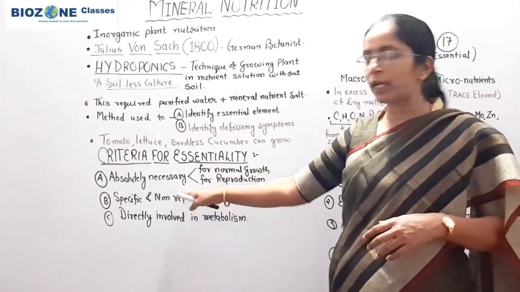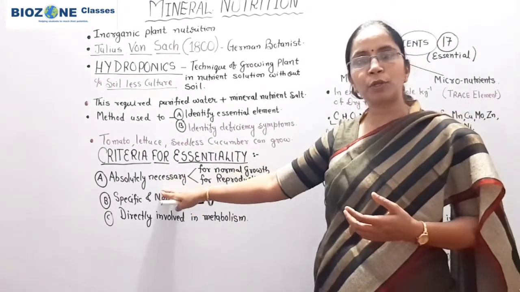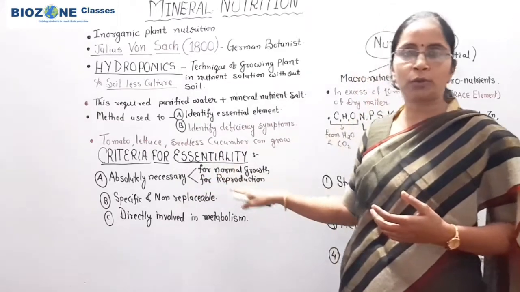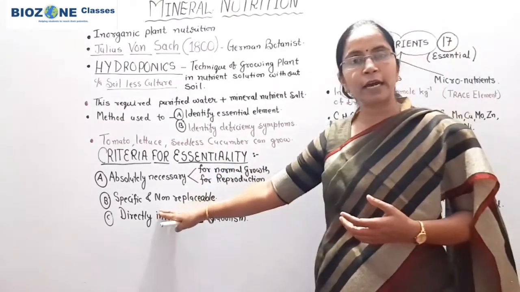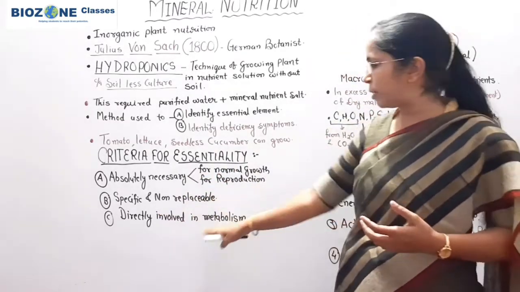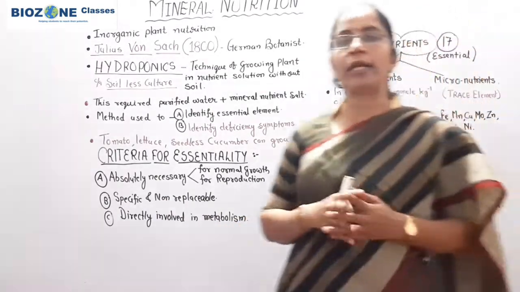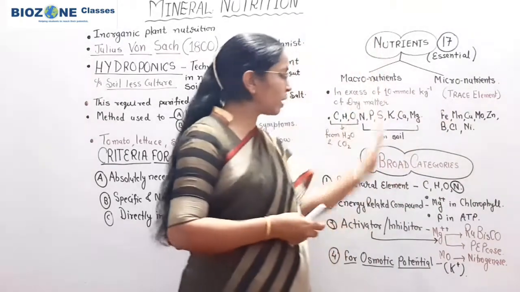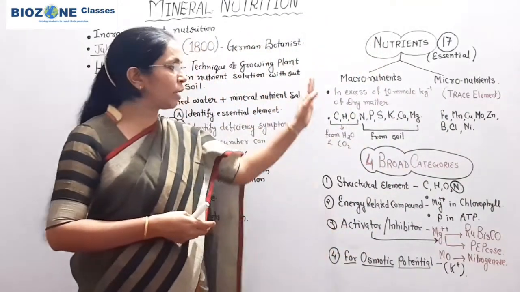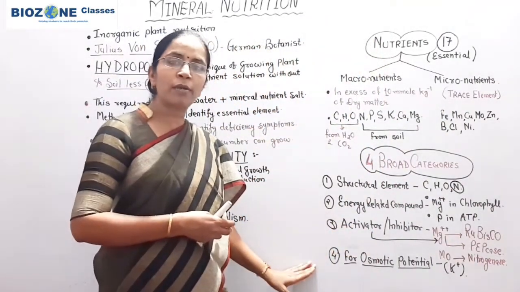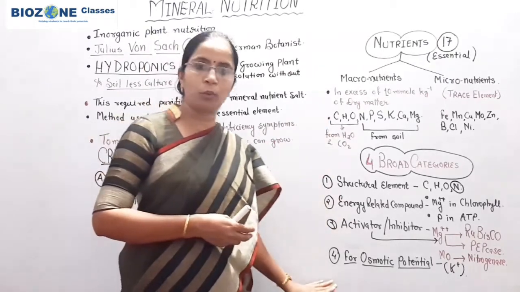Criteria for essentiality, you remember: they are absolutely necessary for normal growth and reproduction. Secondly, they are specific and non-replaceable. And third, they are directly involved in metabolic reactions. Okay? This part as it is provided, you can take a screenshot of this part also and make your own notes.